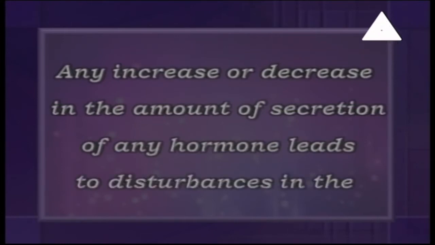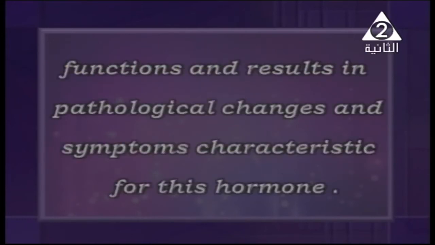Any increase or decrease in the secreted amount of the hormone causes a disorder and may cause diseases. Sometimes it has pathological effects and sometimes not. The result is pathological changes and symptoms characteristic of this hormone.